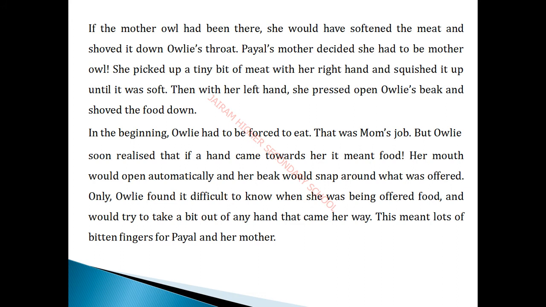In the beginning, we know very well owlie cannot eat the food item on her own, isn't it? Because though it was a small baby, if we are a baby, definitely we cannot eat by ourselves. No. So likewise the owlie is thinking in her mind, suppose we grow, definitely we can eat the food item by ourselves. Now who is giving the food item? Only Payal and her mother.